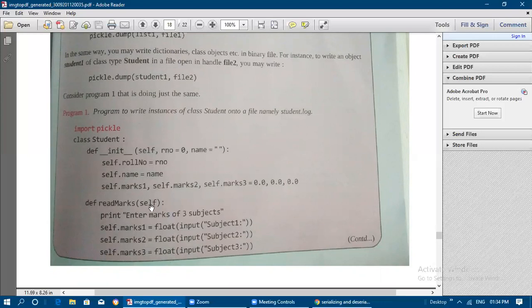In read marks, self alone is given here. So here itself the marks are going to be read from the keyboard. Print enter the marks of 3 subjects. So self dot marks 1, self dot marks 2. Whenever we are accessing the variables inside the class, we need to use the parameter self. So self dot marks 1, marks 2, marks 3.